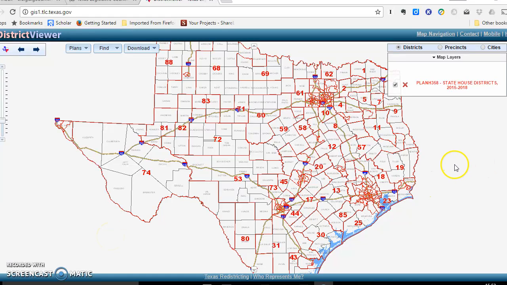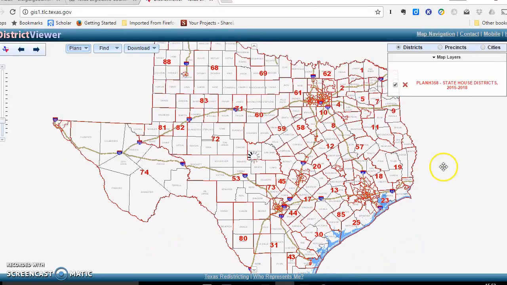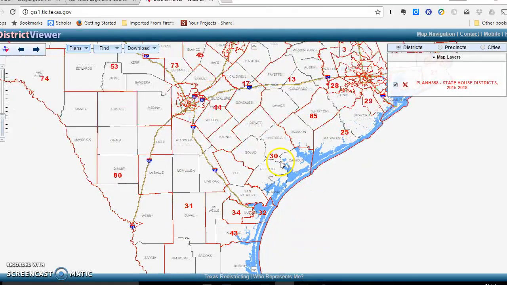Here's what the legislative districts in the State House of Representatives look like, courtesy of the Texas Legislative Council. So each number that you see on here is one of the State House districts. For example, down here, I'm scrolling in a little bit closer, here's the 30th State House district, so it includes DeWitt, Victoria, Goliad, Refugio, Calhoun, and Aransas County. So this is Representative Jeannie Morrison's district right here.